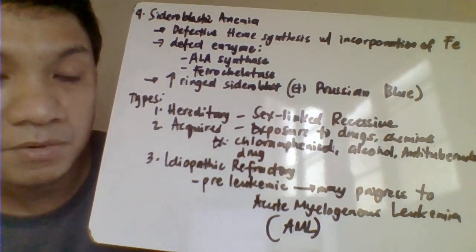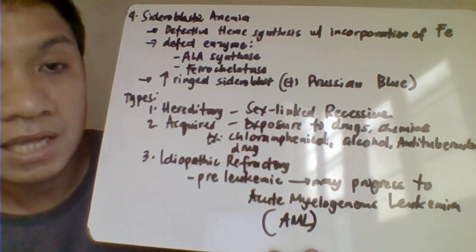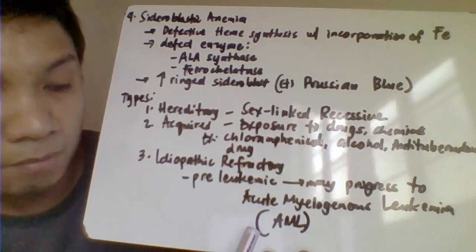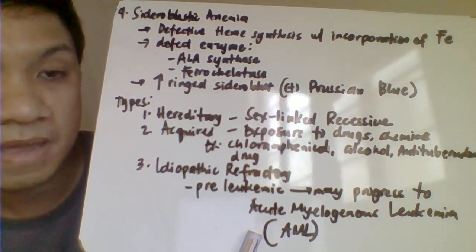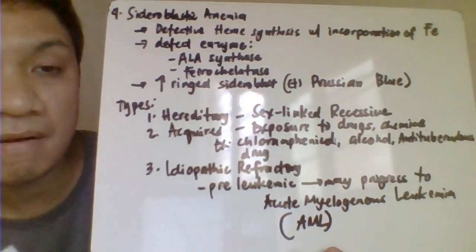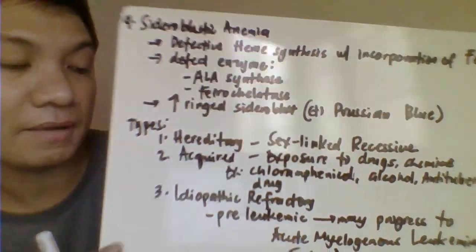So, pag pinabayaan mo siya, that could eventually progress here to become your leukemia in the form of your acute myeloid leukemia. Again, that's your idiopathic na refractory sideroblastic anemia.